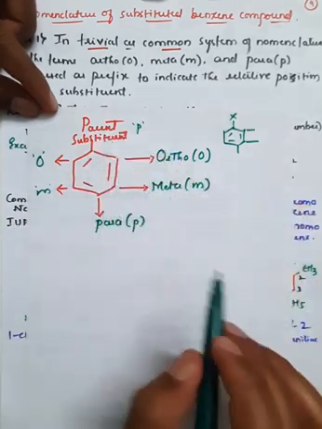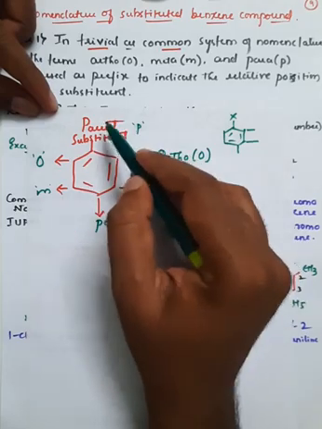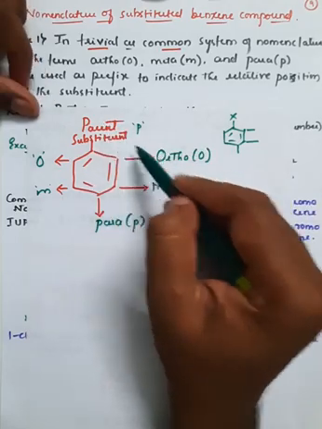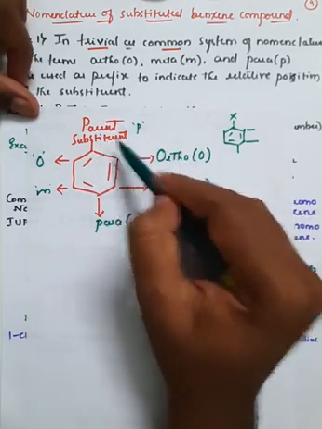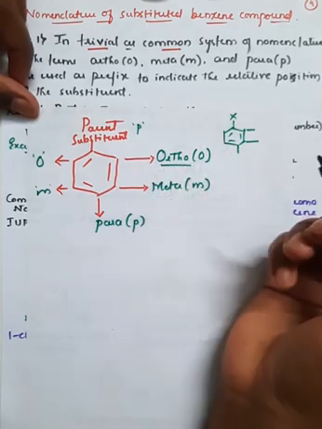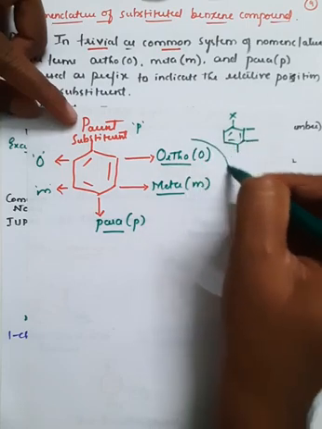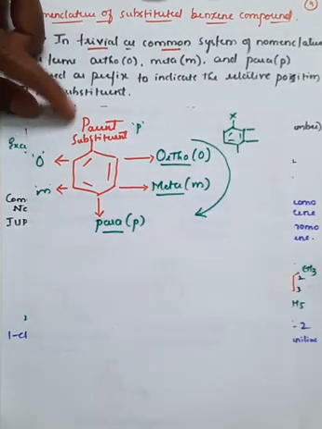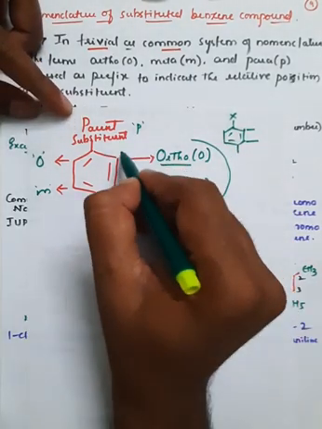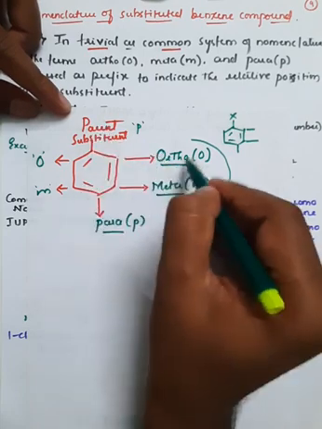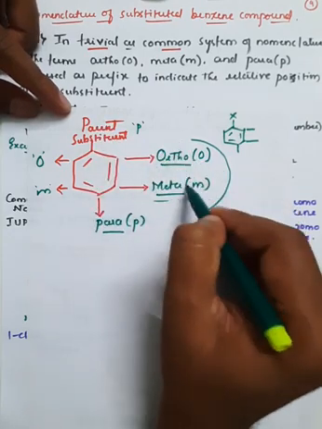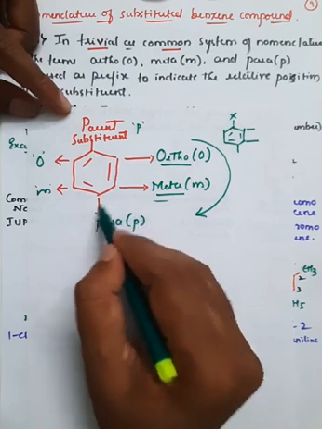So remember, for the parent substituent, the first position which is directly attached is called ortho. Next to that comes meta, next to that comes para, in this clockwise direction. The first position to the parent substituent is called ortho, second is called meta, and third one is called para.